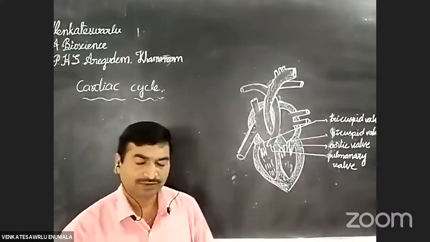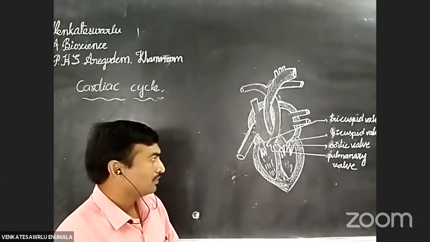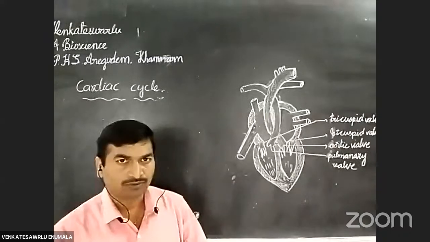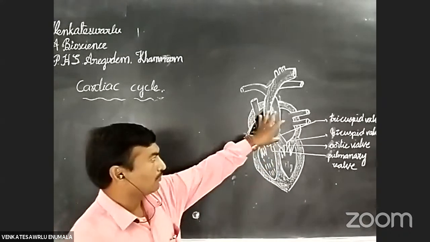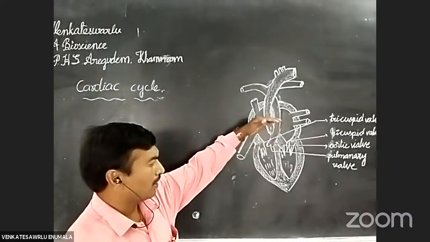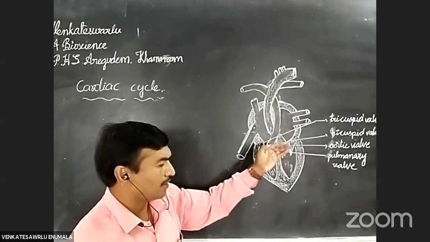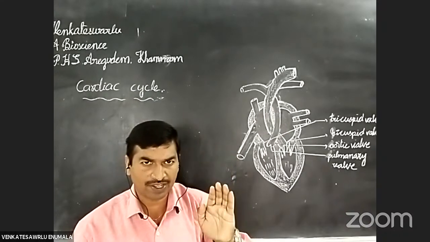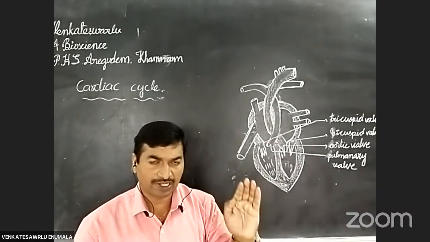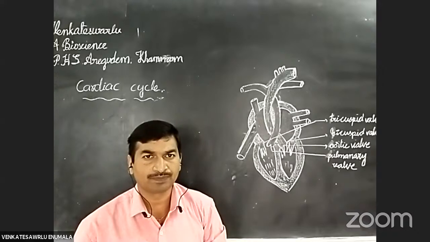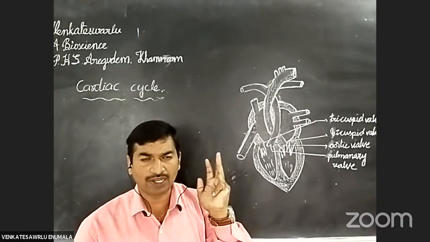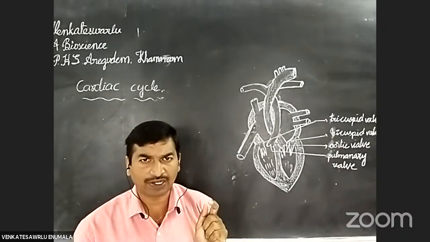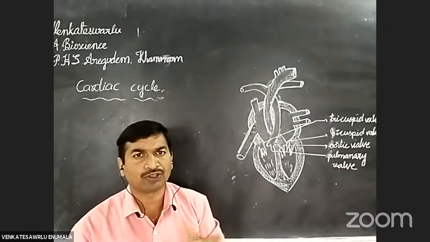Okay students, already you know what parts are present in the heart. Generally the heart consists of 4 chambers. What are they? Auricles and ventricles. Right auricle, left auricle, right ventricle and left ventricle, already you know.